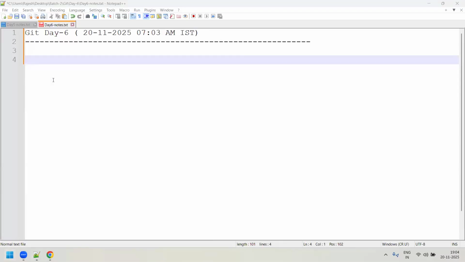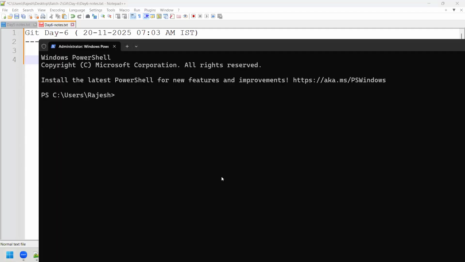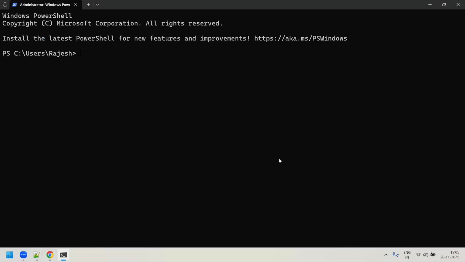So guys, one more thing I would request: try to complete Git then and there itself. It's good that you're attending the online session, but after this, if you want to go through the recording, please go to the recording and practice then and there itself. Try to finish this topic as soon as possible. Don't keep it pending for a long time. Because Git is very important, and wherever you work, in whichever tool, Git is required, and you should be aware of all the Git commands.